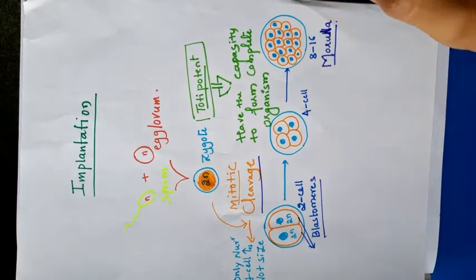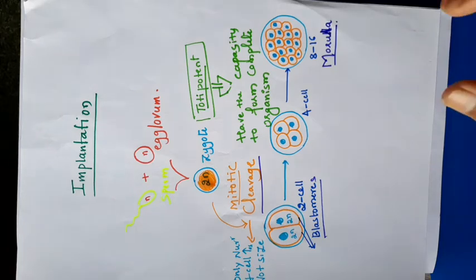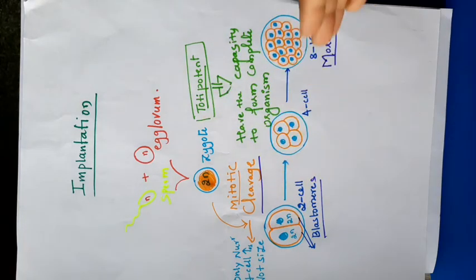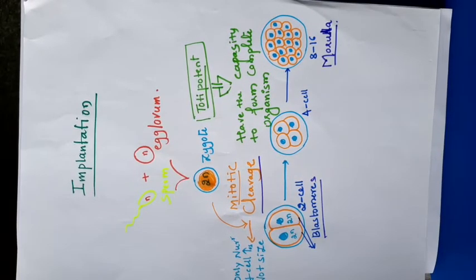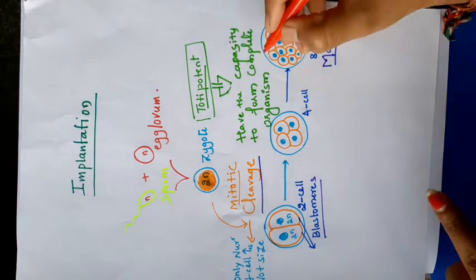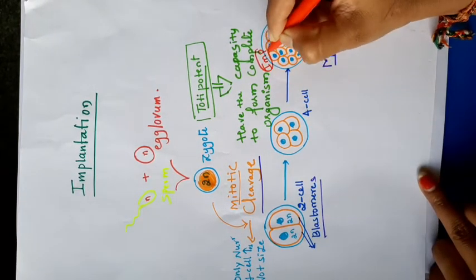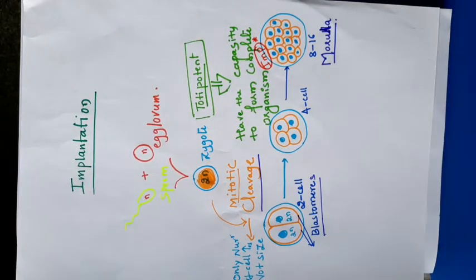When the blastomere number increases to 8 to 16, that particular stage of embryogenesis is called morula. I use the word embryogenesis because this is the process of embryogenesis. By this cleavage only, the embryo is going to form. This is very important. Remember this one. Let me write the importance here, important star.